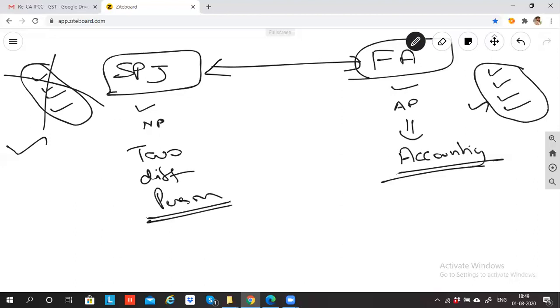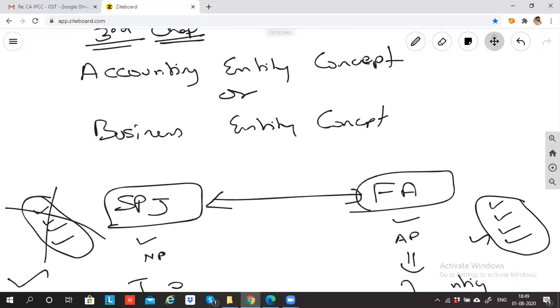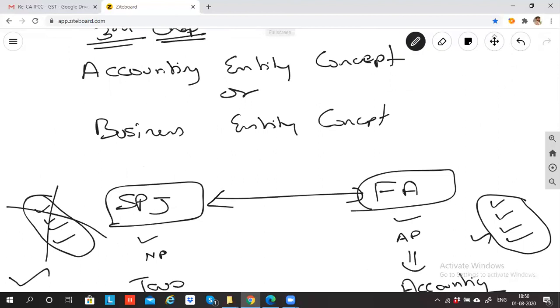Right? Accounting very clearly says that. Which concept says that, sir? The business entity concept and accounting entity concept say that we will treat SPJ and Fortune Academy as two different persons, even though both of them are the same. Because I need accounting from whose angle? Business angle. So that is the reason we are trying to segregate it.